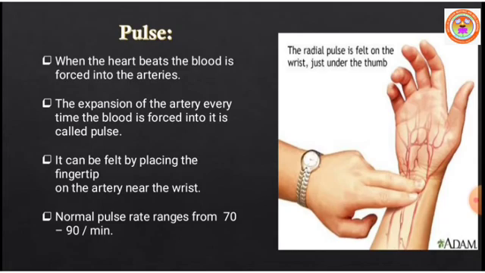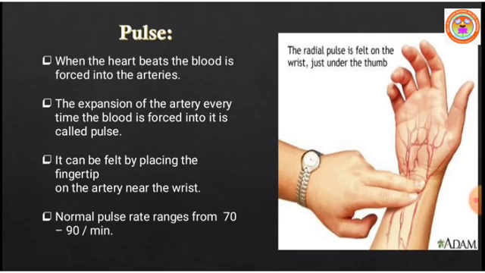Pulse. When the heart beats, the blood is forced into the arteries.